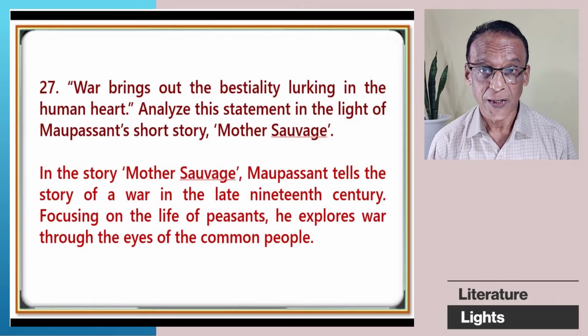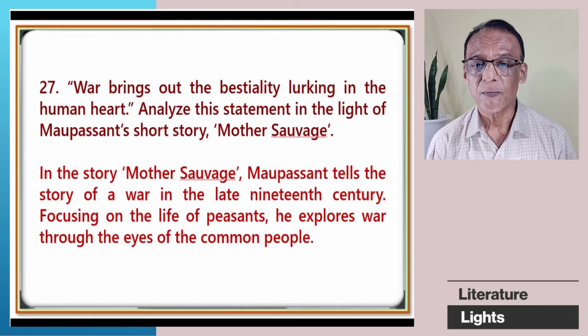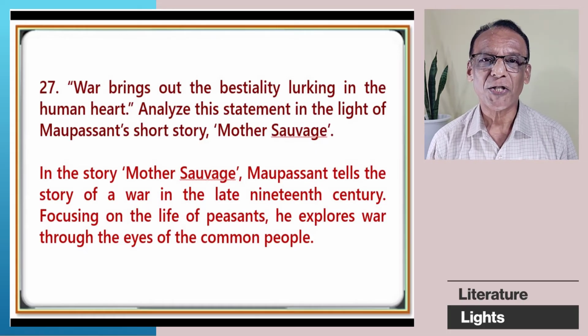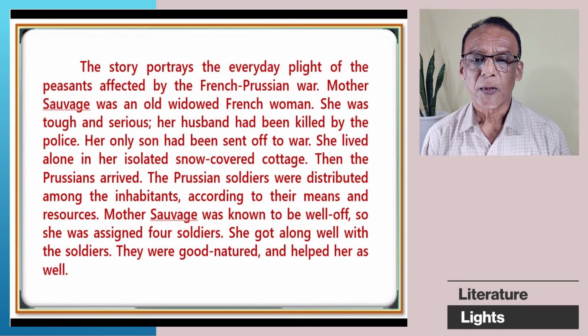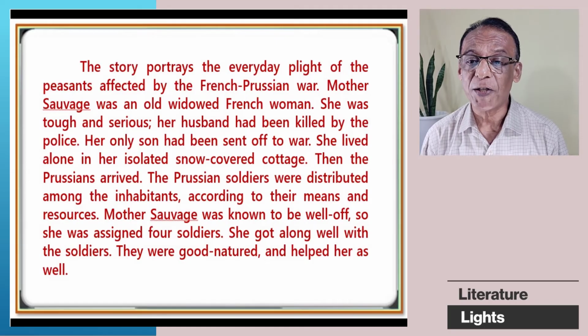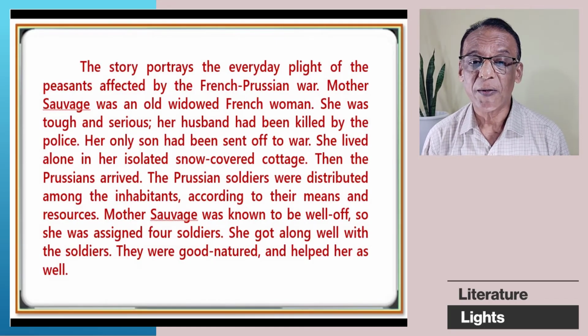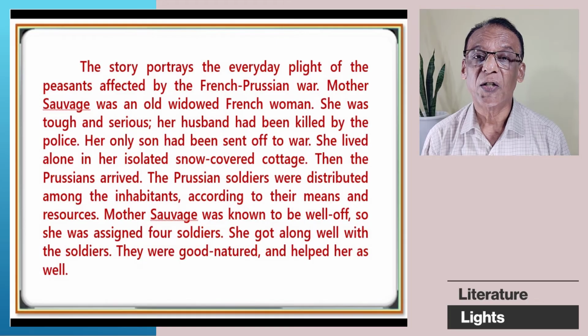Paragraph number 1, the introductory paragraph. In the story Mother Sauvage, Maupassant tells the story of a war in the late 19th century. Focusing on the life of peasants, he explores war through the eyes of common people. Paragraph number 2. The story portrays the everyday plight of the peasants affected by the French-Prussian War, that is the Franco-German War.